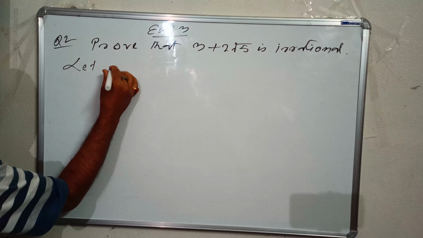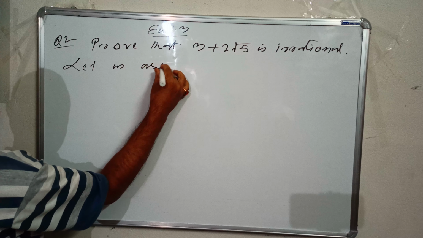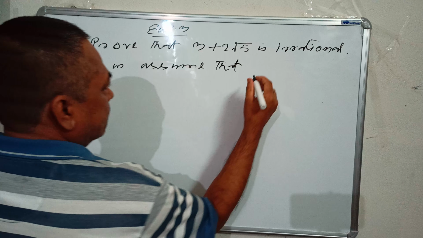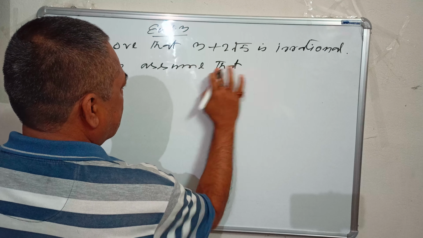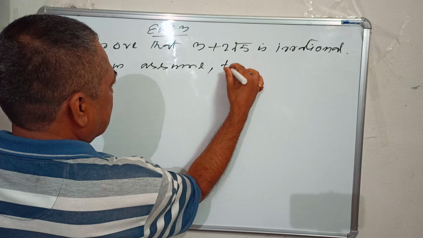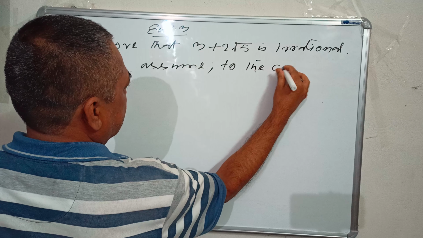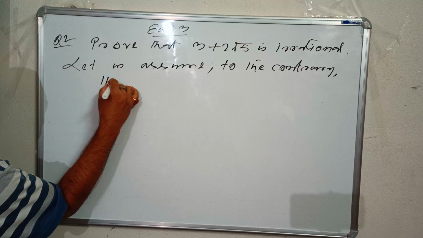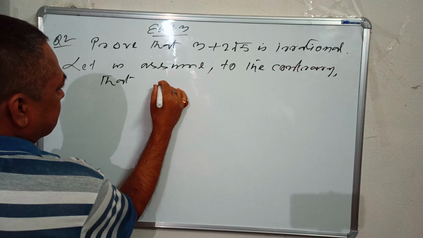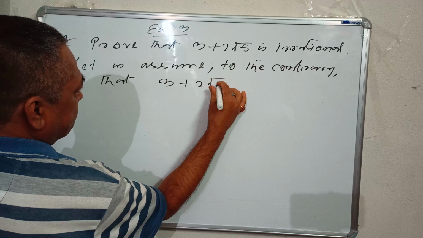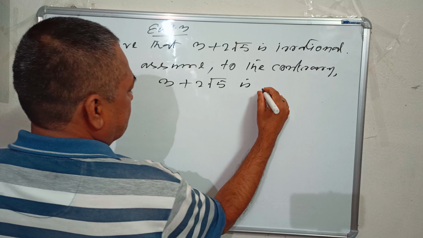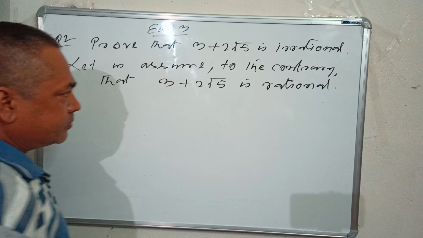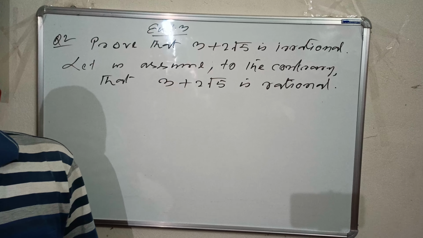Let us assume to the contrary, comma, that 3 plus 2 square root 5 is rational.